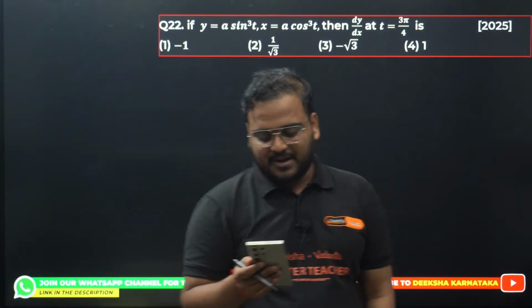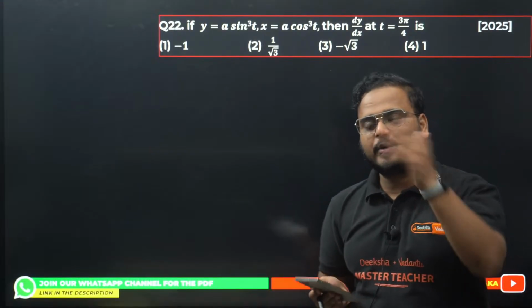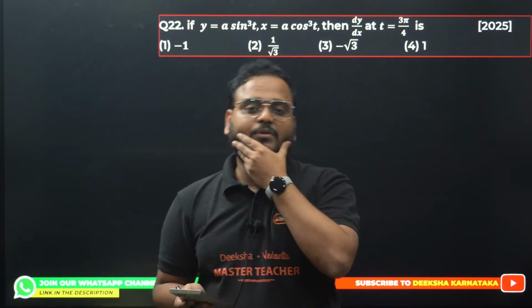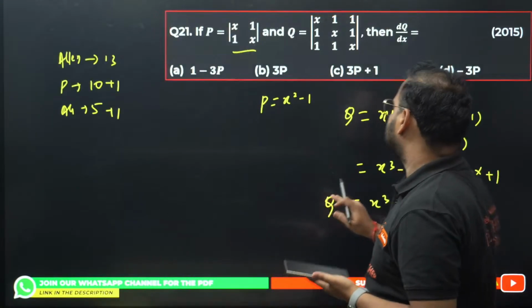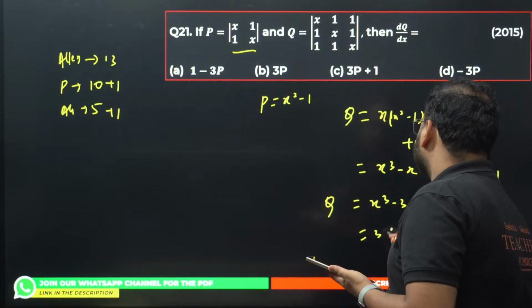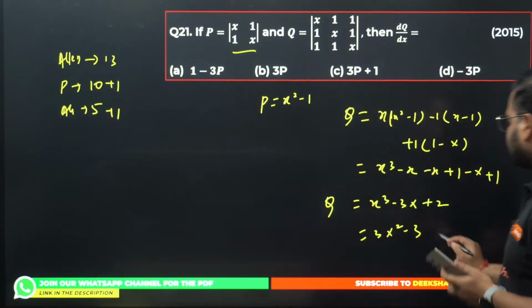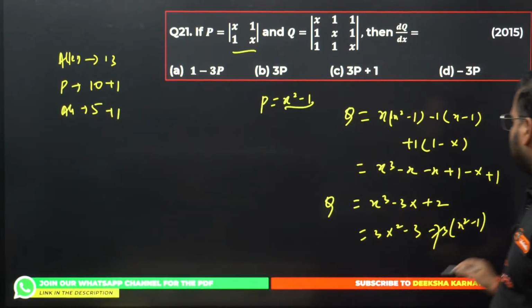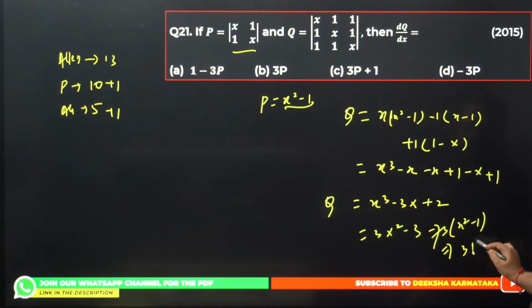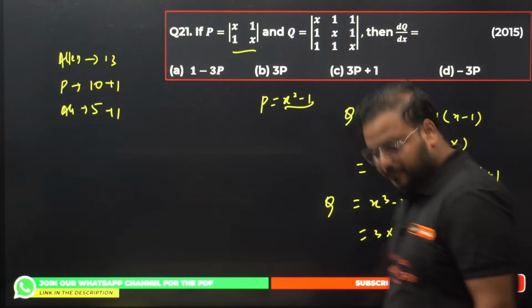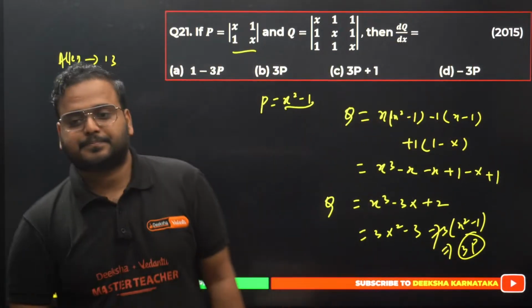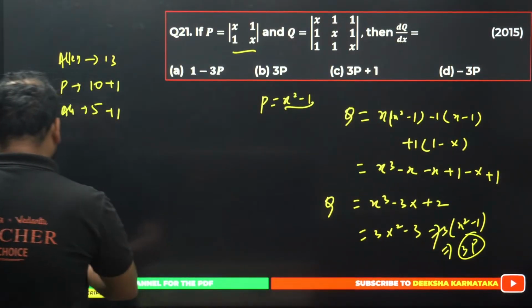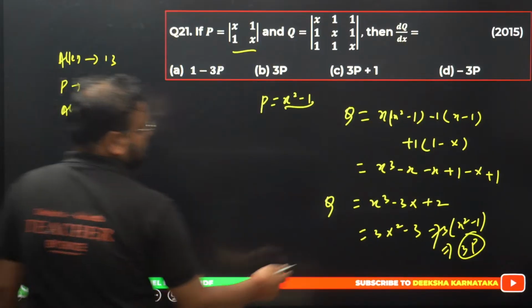It was simply finding the determinant and from there differentiating it to get the result equal to 3 times (x^2 - 1). Differentiate this. Now you'll have the answer as 3x^2 - 3. Take 3 common: 3 times (x^2 - 1). That's the value of P. Hence it becomes 3P. Please check. That's 3 written over here.